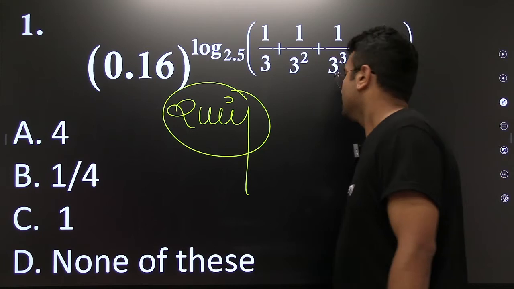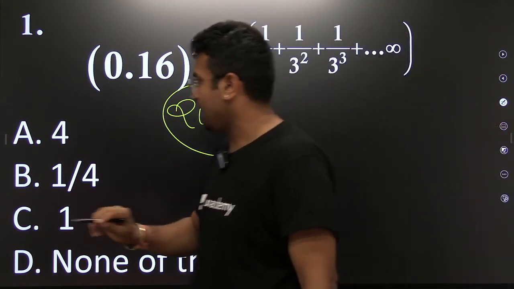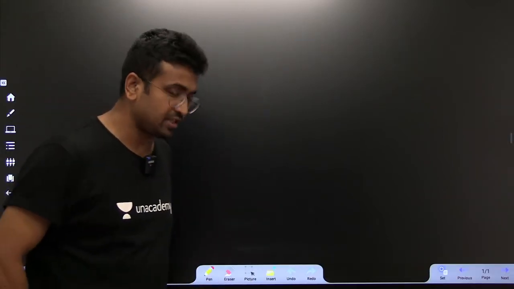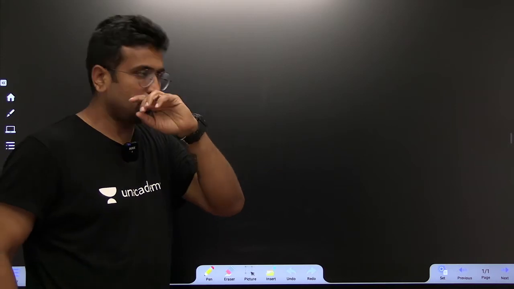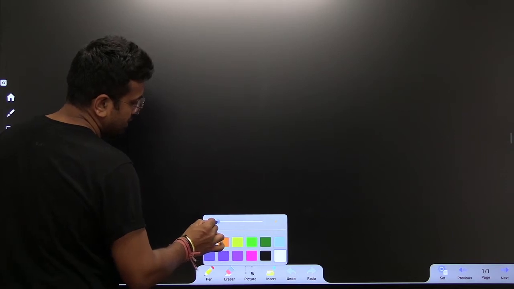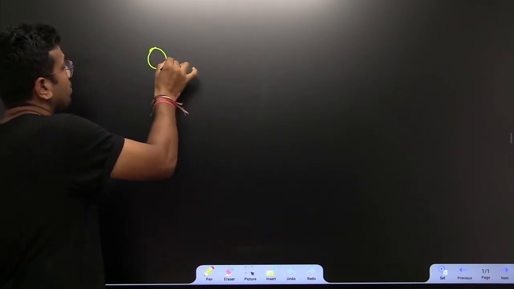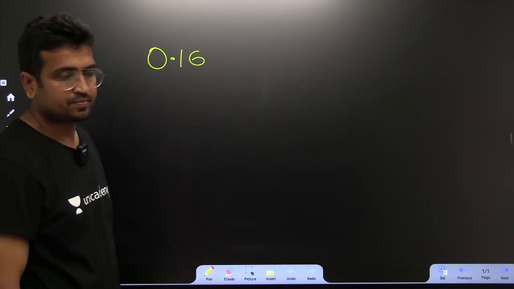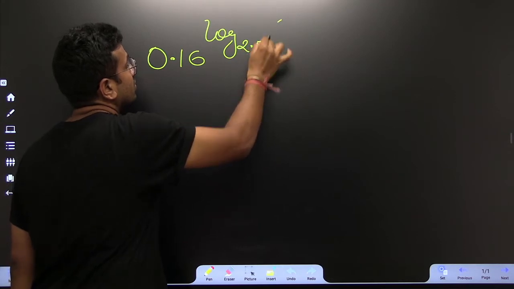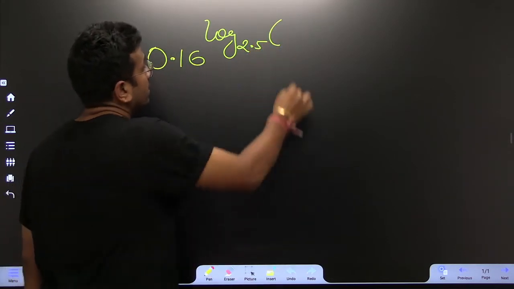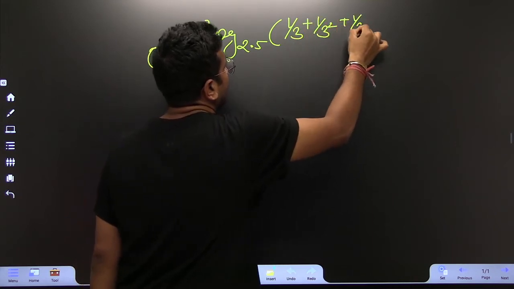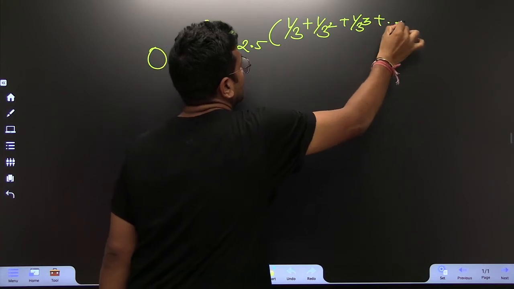Let's see this. First of all, why have I given this particular question? What is the reason? There are actually quite a few reasons. Now listen to this. The question which I have given to you guys is this: 0.16, this is log 2.5, followed by 1 by 3, 1 by 3 square, 1 by 3 cube, and so on.